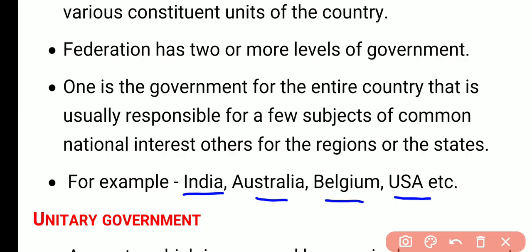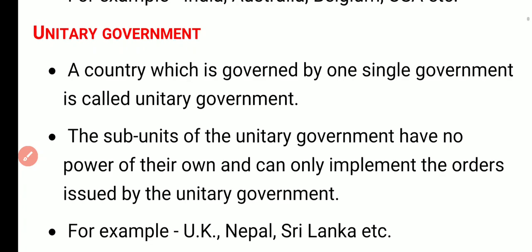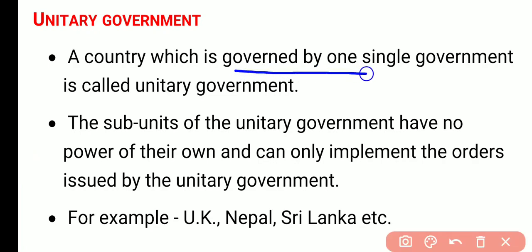Then there is another type of government, unitary government. This is quite the exact opposite to the federal government. What is the unitary government? Sometimes this type of question is also asked in your examination. So what is the unitary form of government? A country which is governed by only a single government is called a unitary government. So it is opposite to the federal government. In federal government we have two or more than two levels of government.